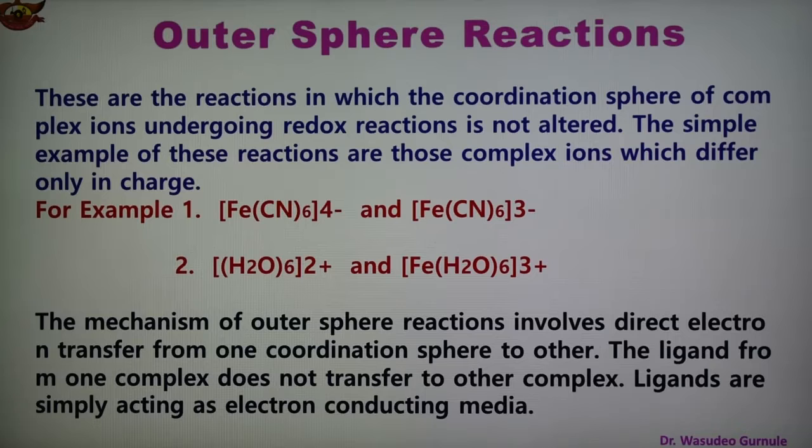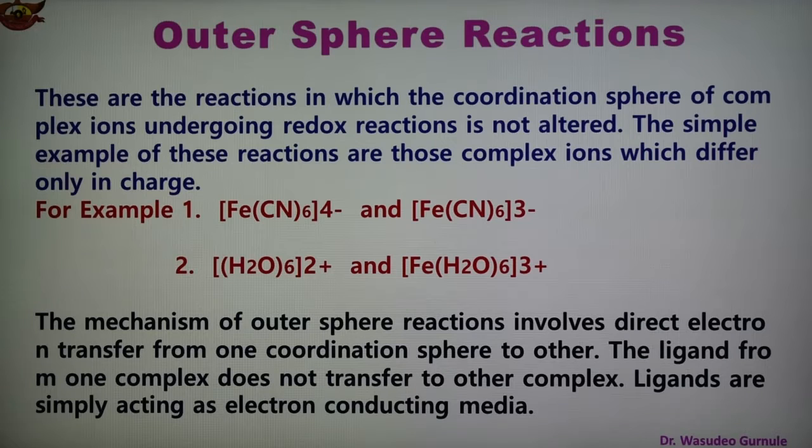Ligands simply act as an electron conducting medium, and therefore the complexes taking part in these reactions should be inert toward substitution, and their coordination shells are fully saturated. So there is no substitution.